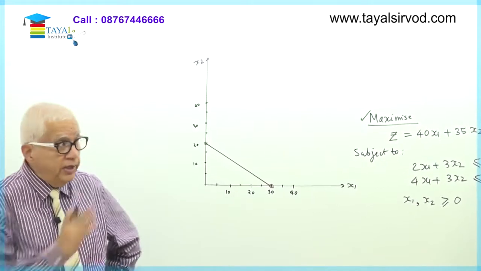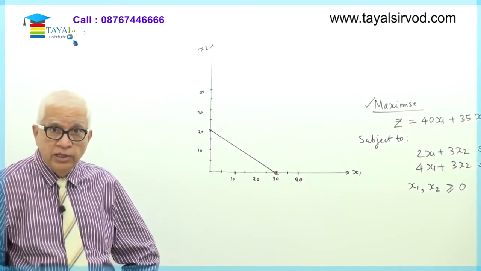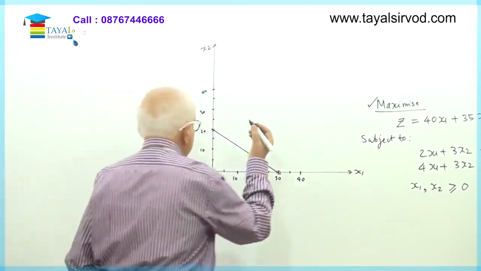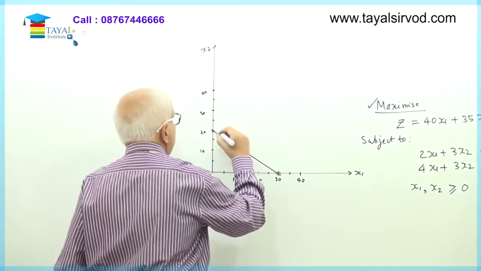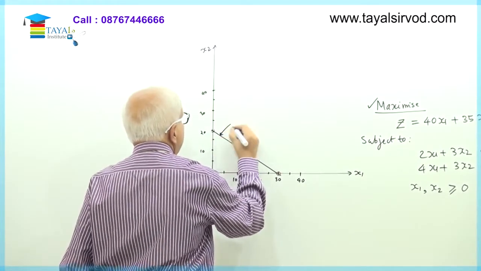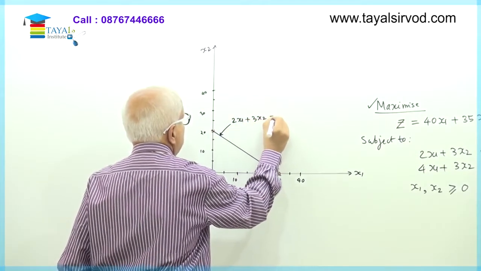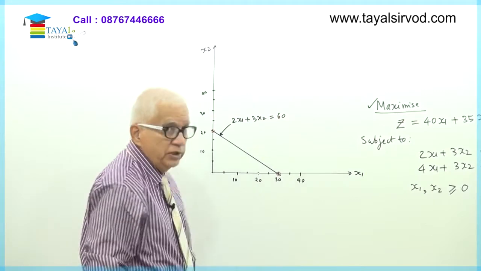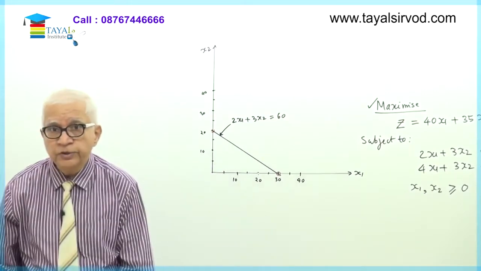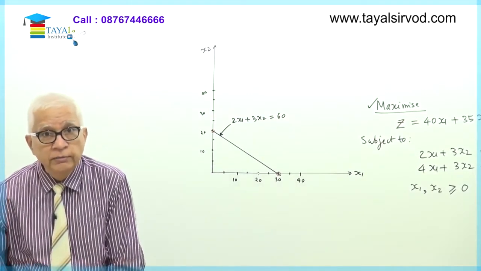What is the equation of this straight line? Already written there, 2x1 plus 3x2 is equal to 60. In other words, as soon as I plot the straight line, what I do is I write the equation of this straight line as 2x1 plus 3x2 is equal to 60. This is the equation of this straight line. Okay. Straight line number 1 done.